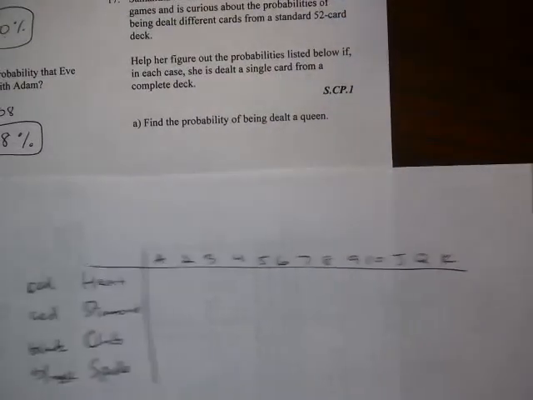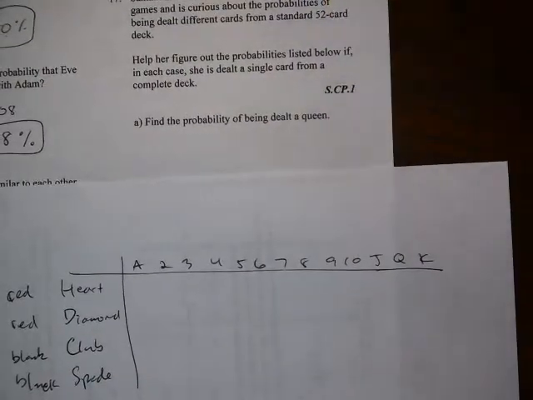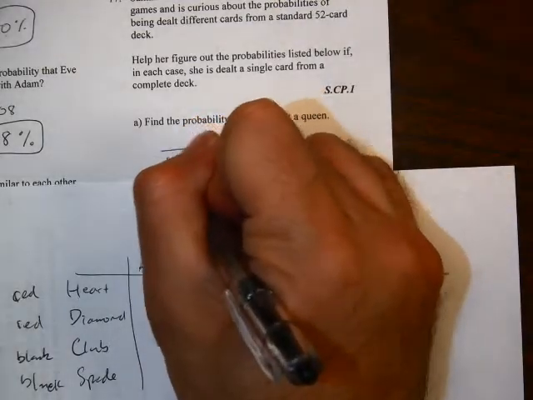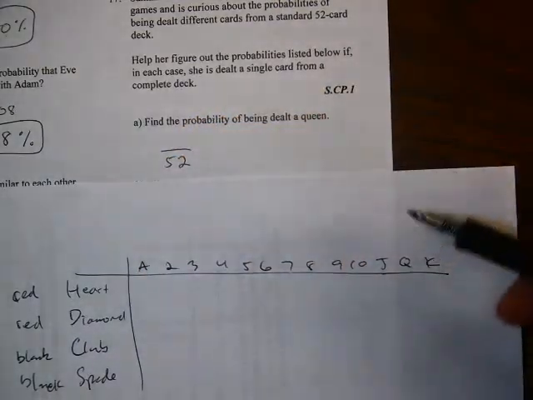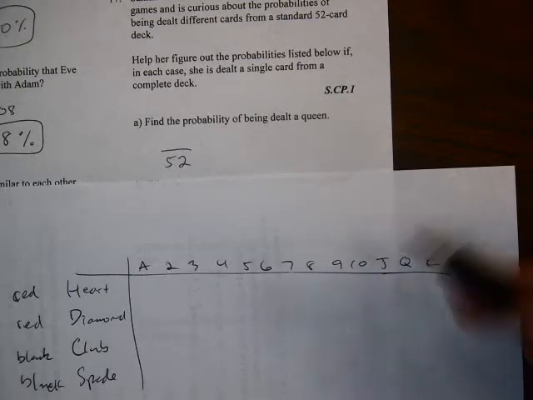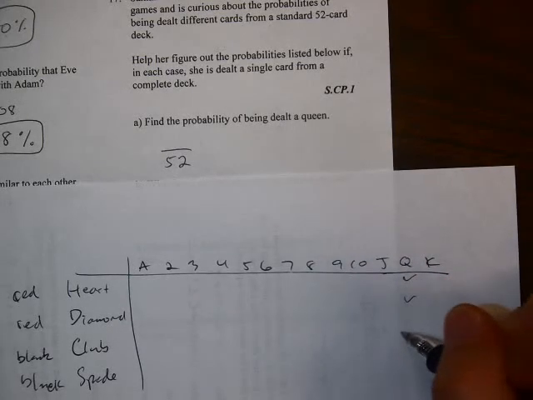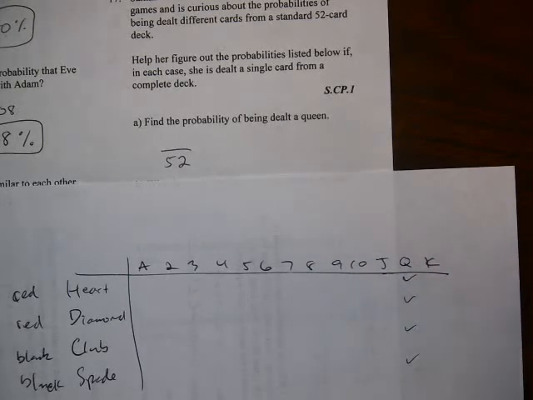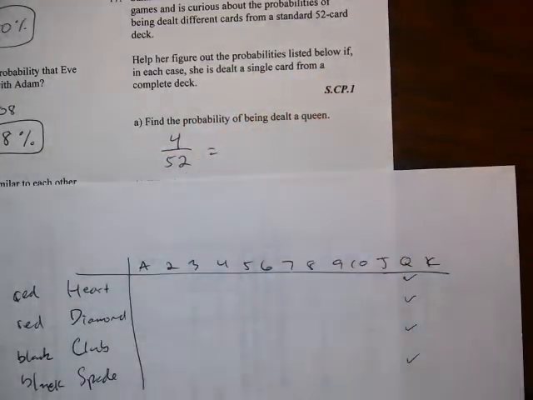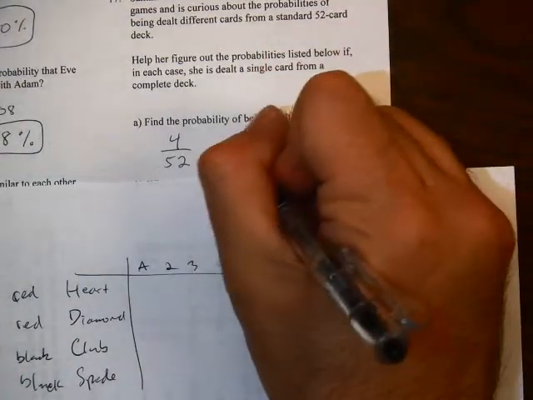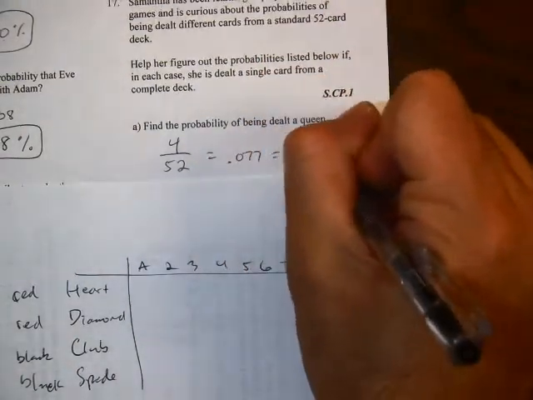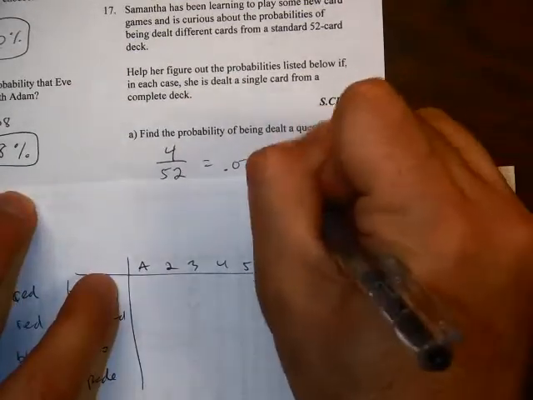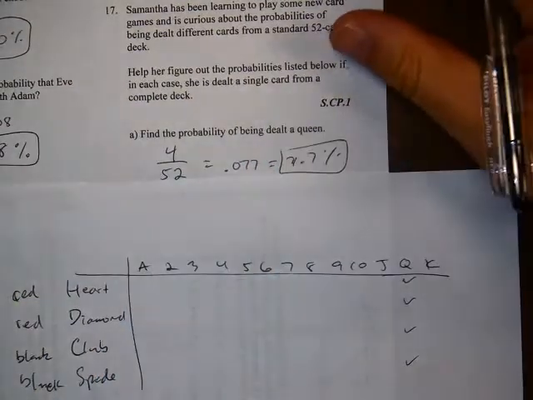Part A says, find the probability of being dealt a queen. Now there are, again, out of the deck, 52 total cards. For the queens, you have a queen of hearts, a queen of diamonds, a queen of clubs, and a queen of spades. So in the deck, you have 4 queens total. 4 divided by 52 gives us 0.077, which is 7.7% for your probability for part A.